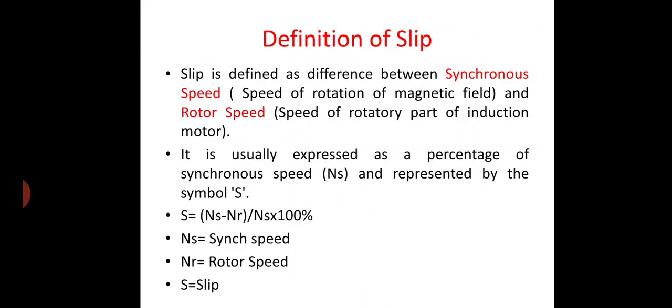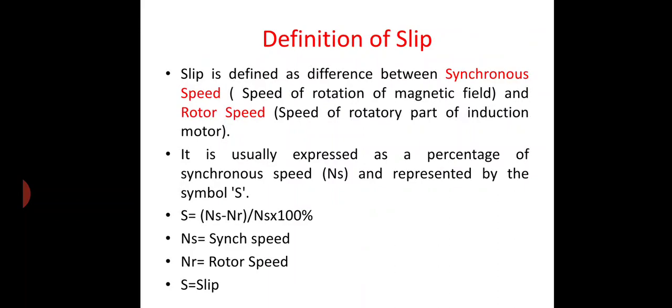Definition of slip. Let us see another important factor, slip. As we discussed in the previous lecture, an induction motor never runs at synchronous speed; it always runs at a slip speed. Let us see the meaning of slip speed. Slip is the difference between synchronous speed and rotor speed. The synchronous speed is the speed of the rotating magnetic field, and the rotor speed is the rotation of the rotor.